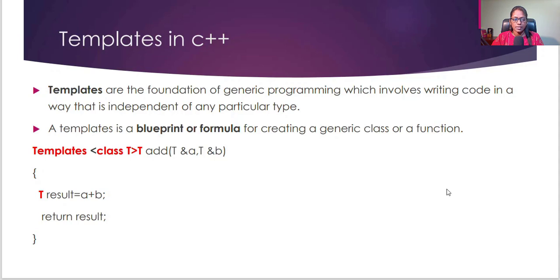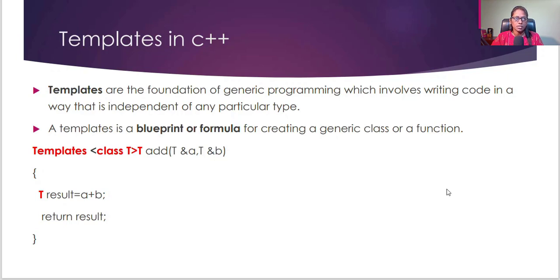Okay, for example, we can say that a template is a blueprint or a formula for creating a general class or function. I am creating a blueprint, or just some formula for a generic class or a function, and that will be accessible by any data type.